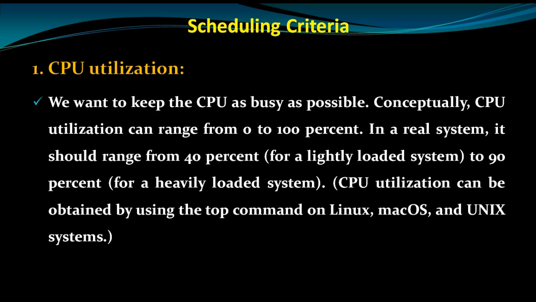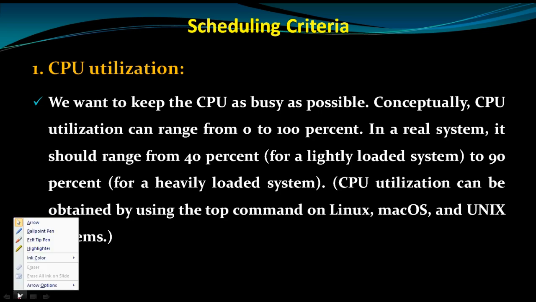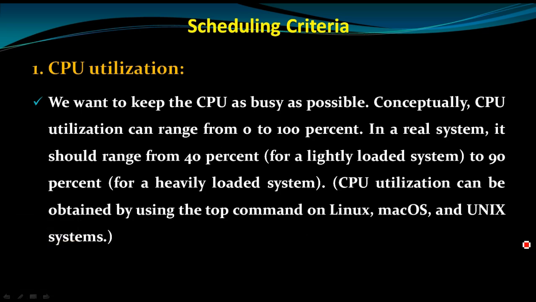So this is the first characteristic, or the first scheduling criterion, for a CPU scheduling algorithm.